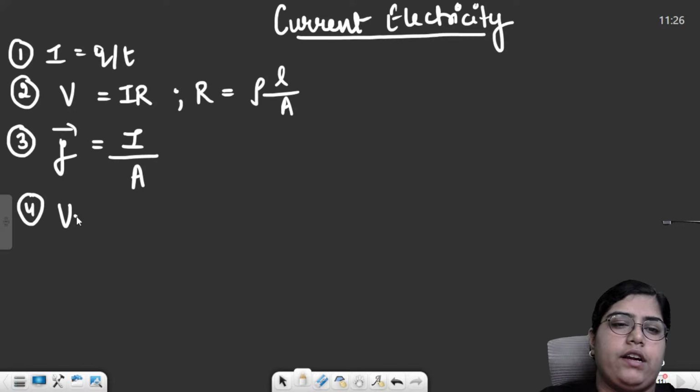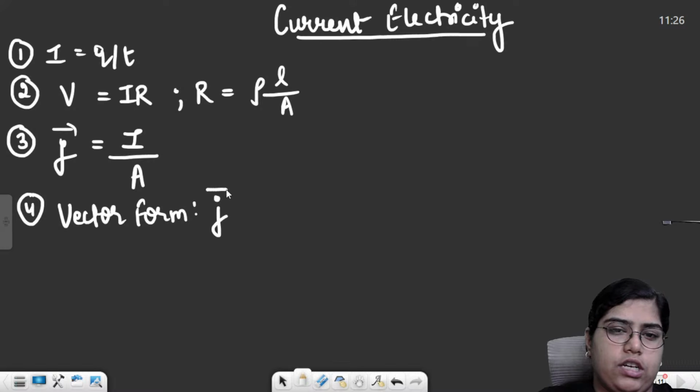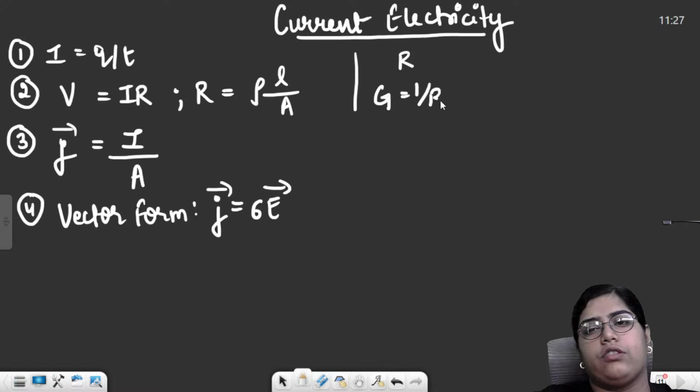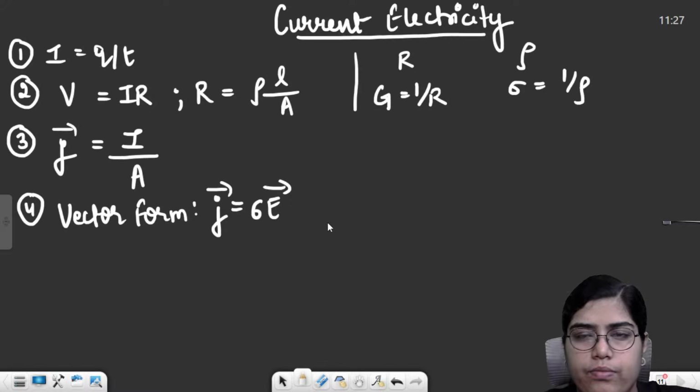Then we studied the vector form of Ohm's law. The vector form of Ohm's law simply stated that J is equal to sigma E. I'll write two more things over here. Just as we have resistance, we have its reciprocal, conductance. As we have resistivity, the reciprocal of resistivity is conductivity, that means 1 by rho.